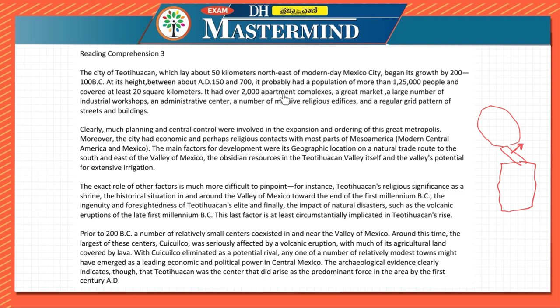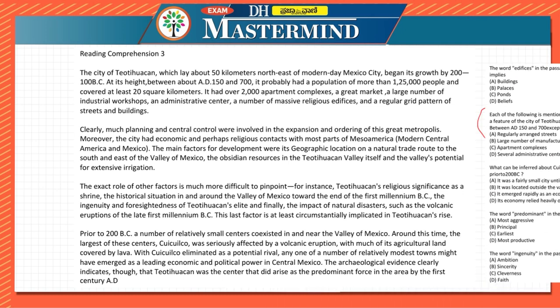It had over 200 apartment complexes, a great market, large number of industrial workshops, administrative centers, a number of massive religious edifices, and a regular grid pattern of streets and buildings. So from here itself, we'll be getting the first answer for us.